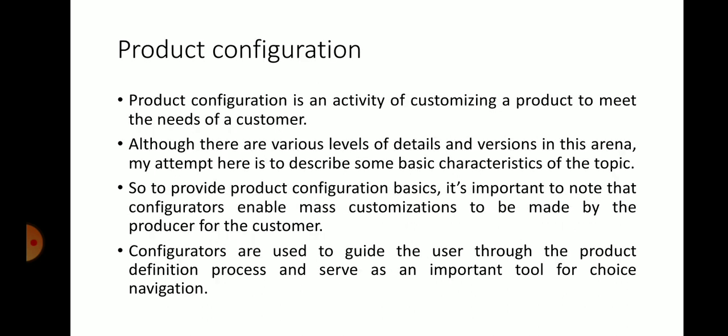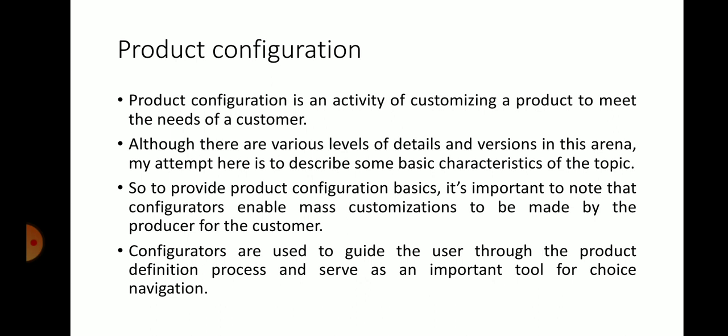Next topic is product configuration. Product configuration is an activity of customizing a product to meet the needs of a customer. See here, it is a very simple definition.